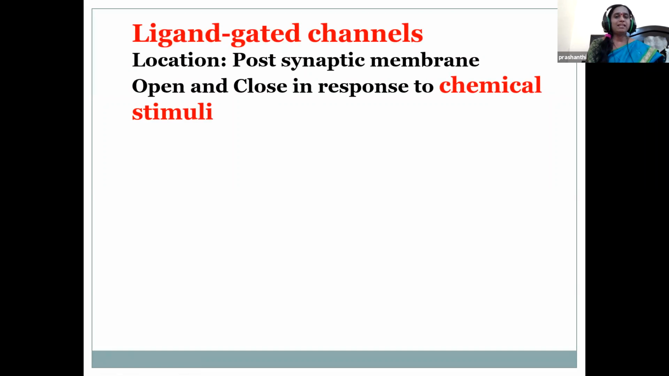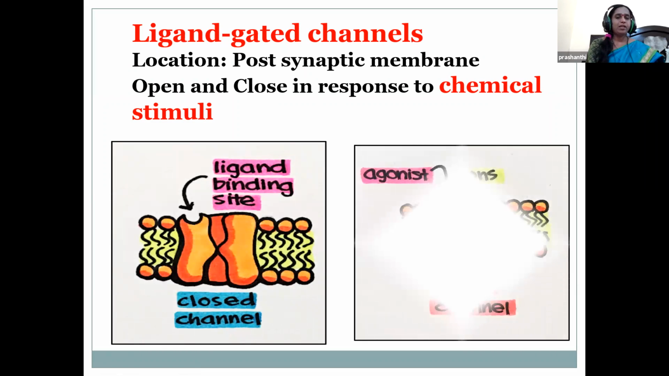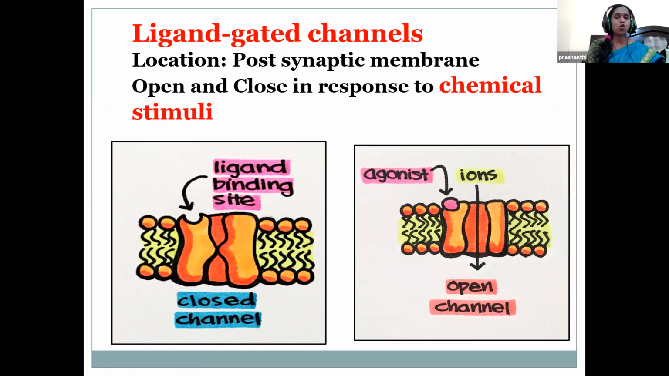The next is the ligand gated channels. They are located on the postsynaptic membrane. These are ion channel proteins which open to allow ions like sodium, potassium, calcium to pass through the membrane in response to the binding of chemical messengers, that is, a ligand. Just see, children, these are opening and closing in response to chemical stimuli. Through the open channel, the ions are moving inside. Here, this ligand gated channel is closed, so there is no entry of ions.